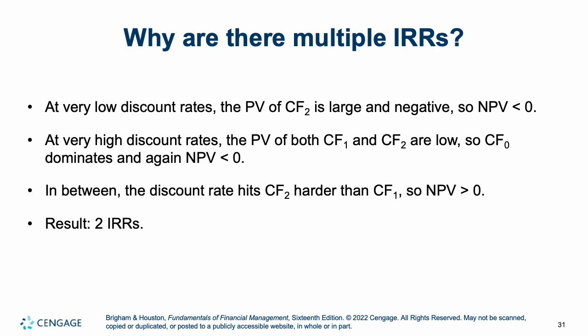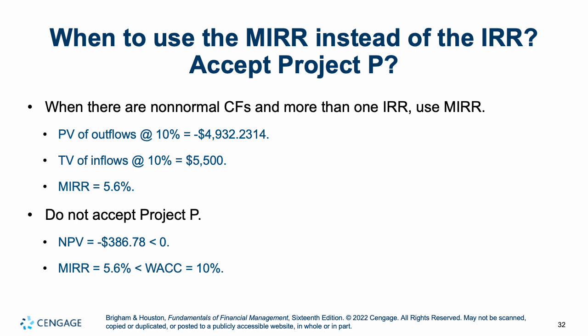So when you have a sign reversal, when you have non-normal cash flows, generally we use MIRR. So when to use MIRR instead of IRR, and should we accept Project P? When you have non-normal cash flows and more than one IRR, anytime you have non-normal cash flows, that's what's going to happen. Use MIRR. Our present value of our outflows at 10% is negative $4,932.23. Terminal value of the inflows at 10% is $5,500. MIRR is 5.6%. You would not want to accept this.